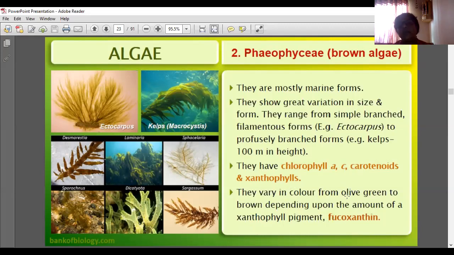They vary in color from olive green to brown depending upon the amount of the xanthophyll pigment, fucoxanthin. Xanthophyll only gives this brown color. So among these four pigments, if xanthophyll is more in quantity, then it is brown in color. If the xanthophyll amount is less, then it is green in color. Xanthophyll decides the color varying from olive green to brown, because fucoxanthin is a brown colored pigment. If xanthophyll is more, then it will be fully brown. If xanthophyll is less, then it is olive green. According to the amount of xanthophyll, it has different colors.